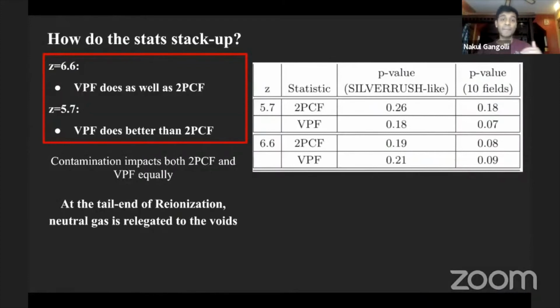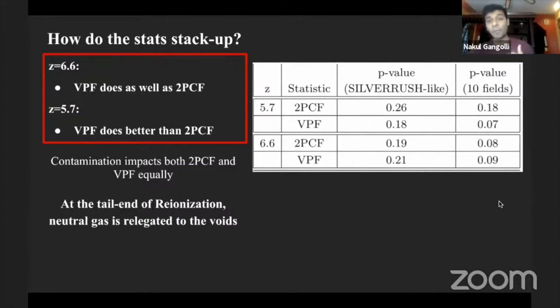And so now to come back to the last question: how do these statistics stack up? Which ones are most adept at answering how much neutral gas there is? While the peak probability function doesn't do as well, we compare the void probability function to the 2-point correlation function, which is currently the most popular probe used today. It's kind of the gold standard right now. We assume two different survey strategies: a SILVERRUSH-like survey where we sample 4 to 5 fields at a time, and a 10-field survey where we sample 10 fields.